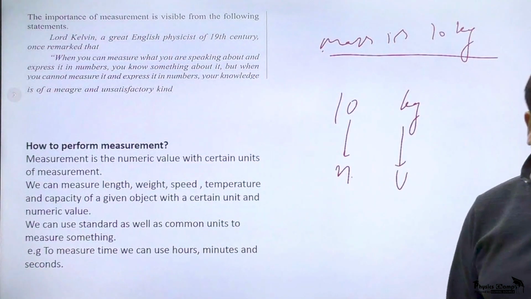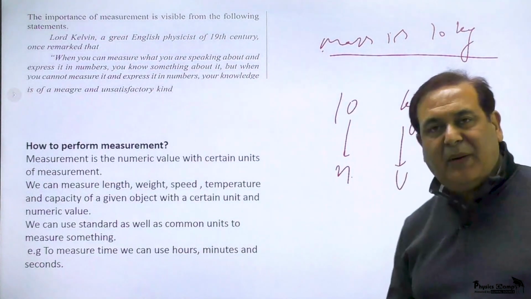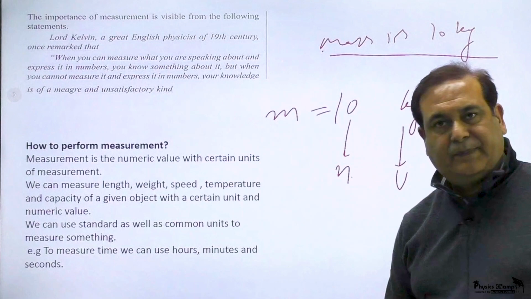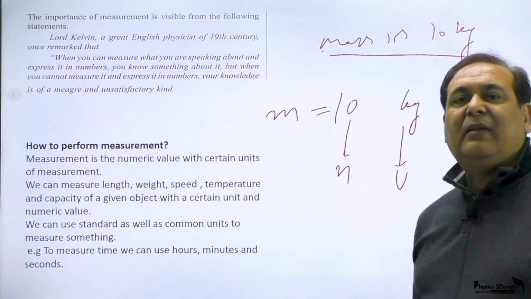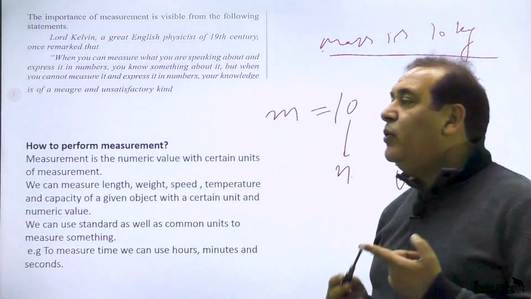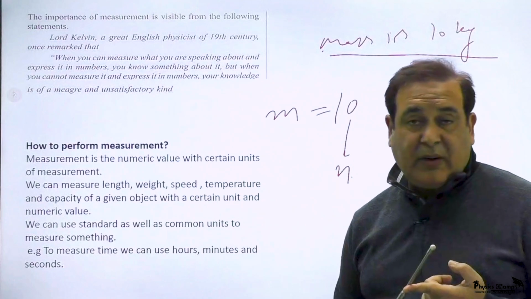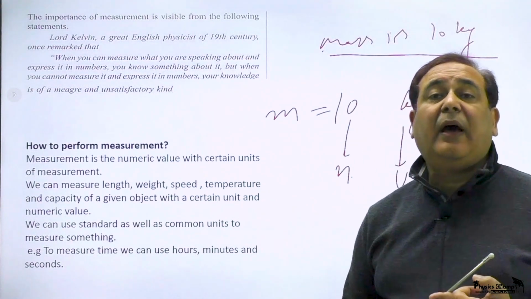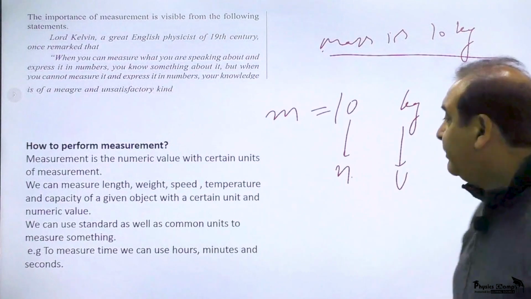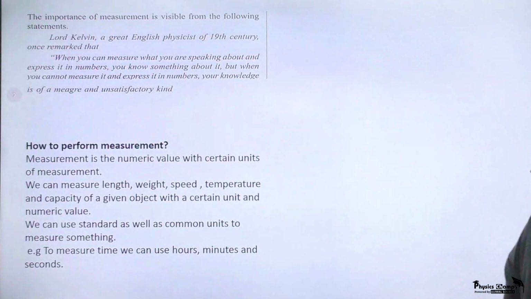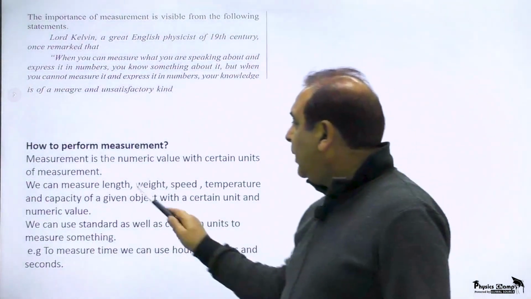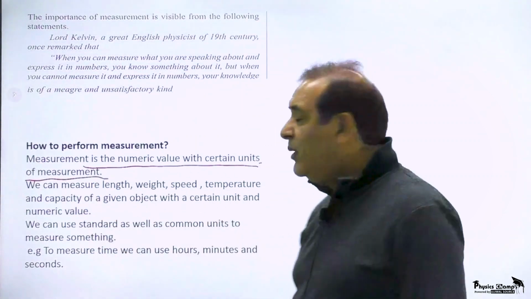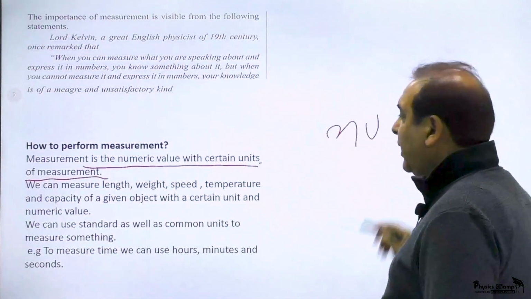So 10 times this 1 kg is repeated, and that's how the mass is 10 kg. So to measure any physical quantity, we require a unit of that physical quantity and then see how many times that unit is repeated. So, measurement is a numeric value with a certain unit of measurement, N U.